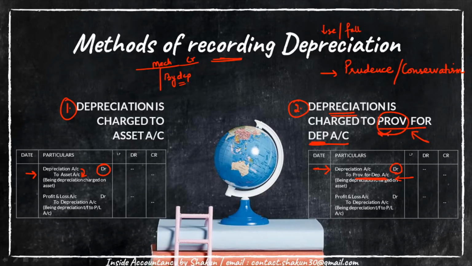And when the asset is sold, then the depreciation can be charged from here. Right, that's why our entry is depreciation account debit to provision for depreciation. Instead of charging to the asset account and crediting in the asset account on the credit side, we will maintain another account, that is provision for depreciation account, and every year depreciation will be charged to this particular account. This will be more clear with the help of an example.